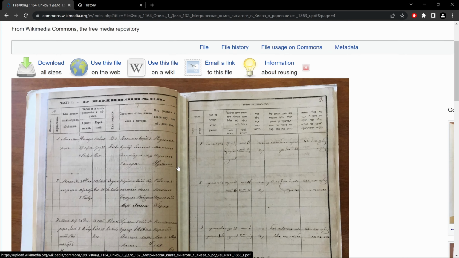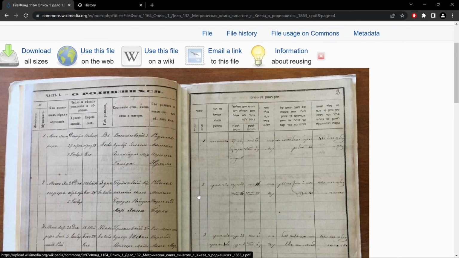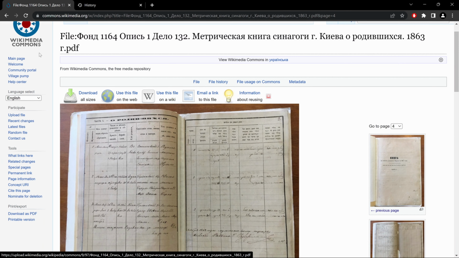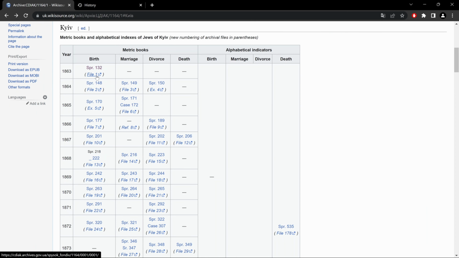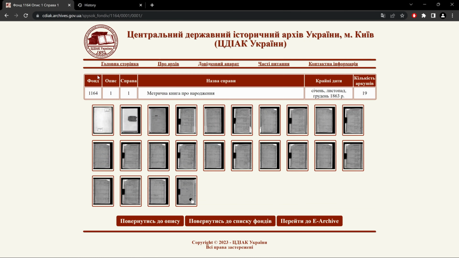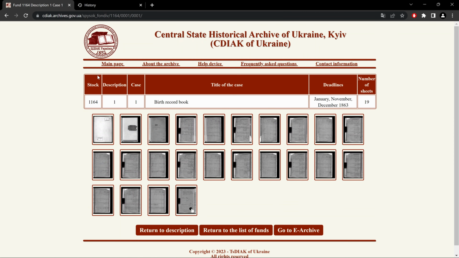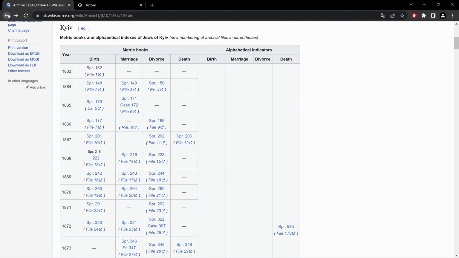By the way, you see, it's bilingual. And if I go back to the list, here you'll see a little file number underneath. If I were to click on that, it brings me to those documents at the actual archives website. But the pictures are black and white, so they're not as cool. So let's go back and let's get out of here.